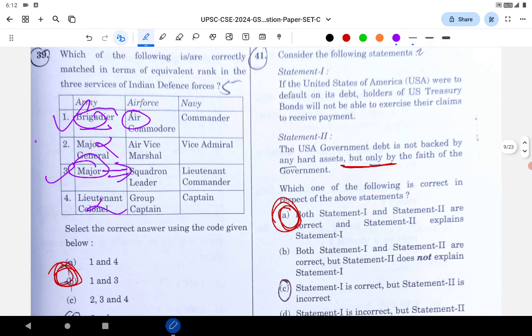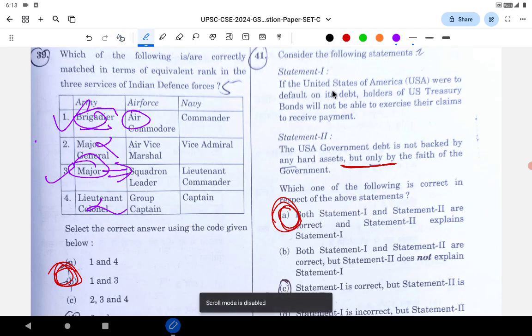Next is related to the statement: if the United States of America were to default, the holders of the US Treasury bonds will not be able to exercise their claim to receive payments. The USA government debt is not backed by any hard assets, but only by the faith of the governments in the USA bonds. So actually it is correct, but